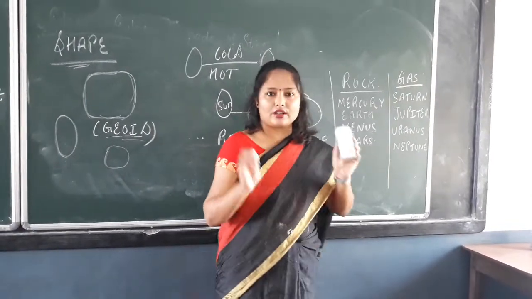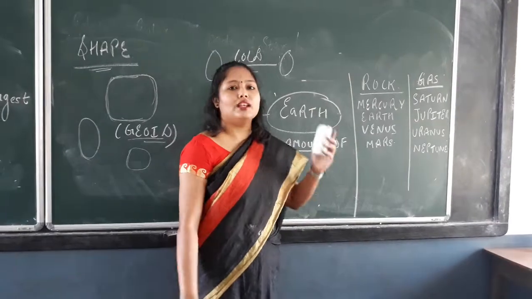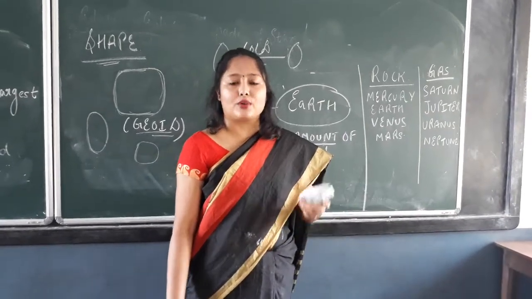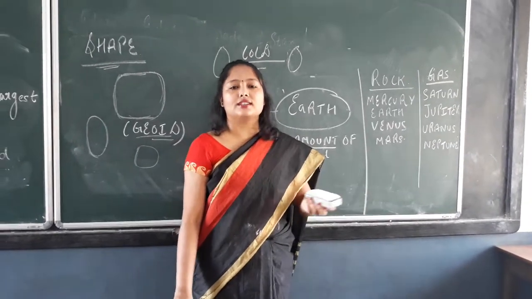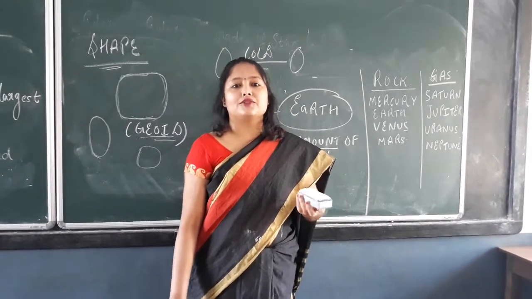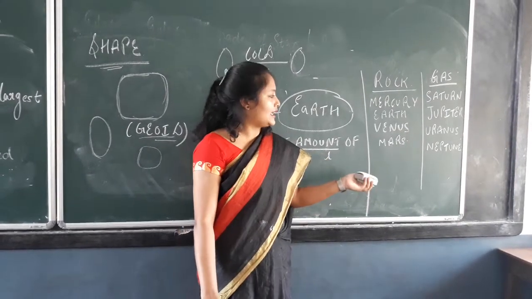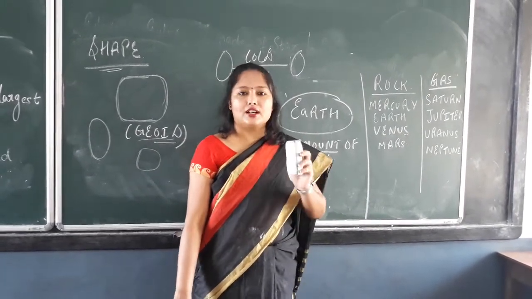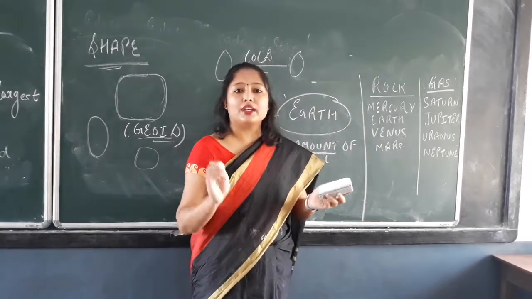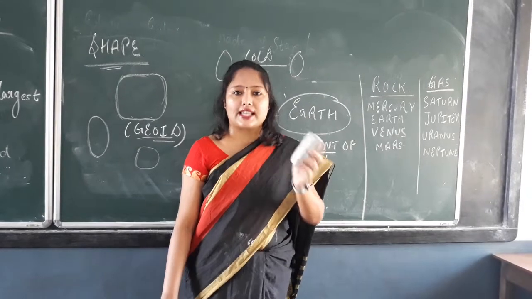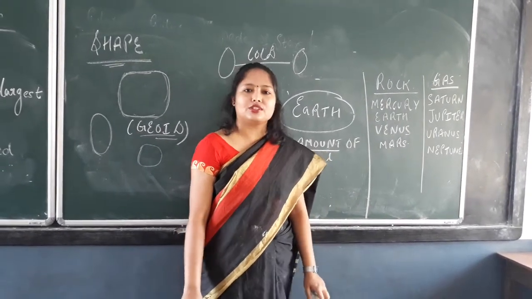I hope you have understood about the planets and about the Earth. In the next class we will learn about the satellites, how they impact us, what sources they get, and different asteroids, comets and meteoroids. We are going to learn about that. Till then, read whatever is given in your class, and copy down whatever you have been asked to copy. Okay children, see you in the next class.